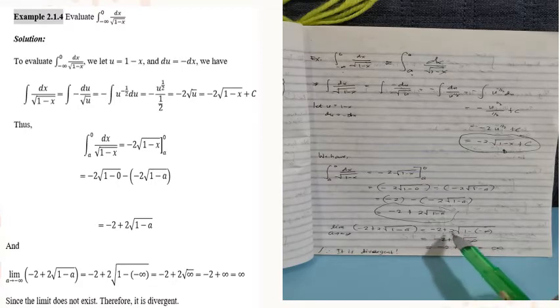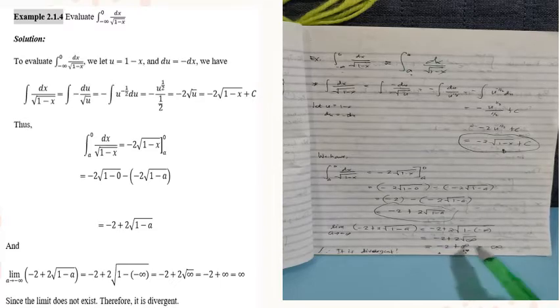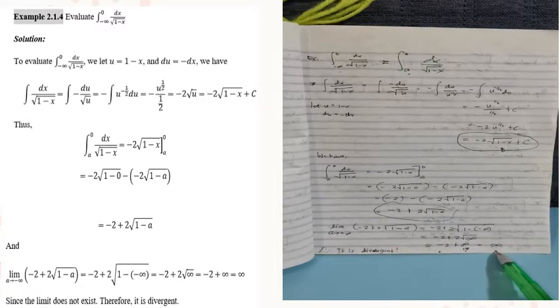So, it becomes negative 2 plus 2 times the square root of positive infinity. Because, right, 1 minus the negative infinity is infinity. Because the value of infinity is bigger than 1. So, that's why the result of this is infinity. So, 2 times the square root of infinity is still infinity. So, negative 2, add it to positive infinity, that is still equal to infinity. Because the value of infinity is bigger than negative 2.